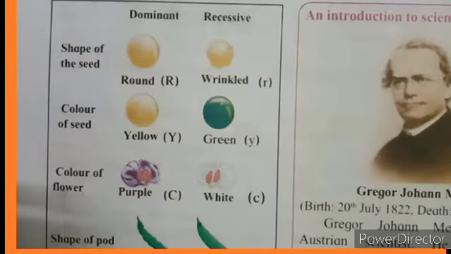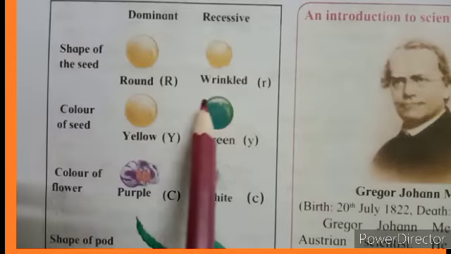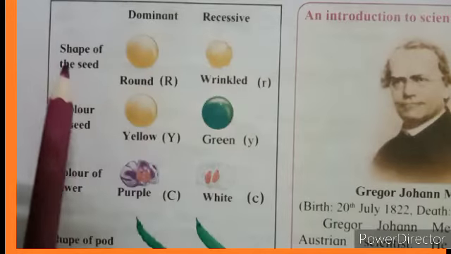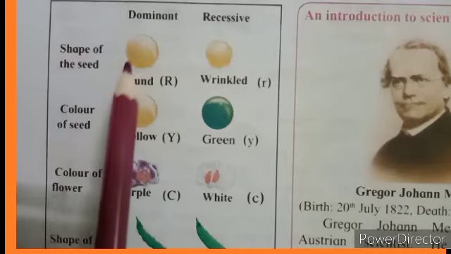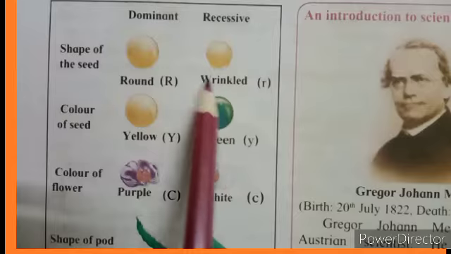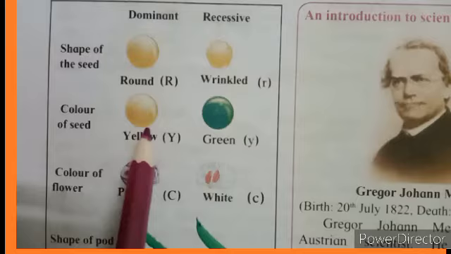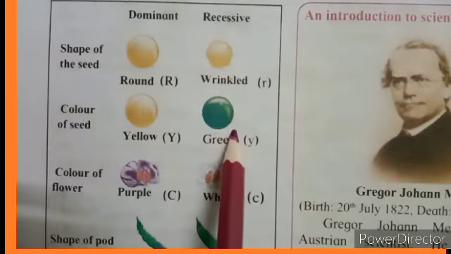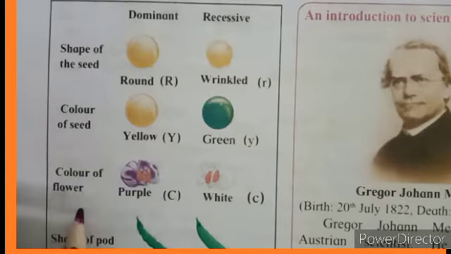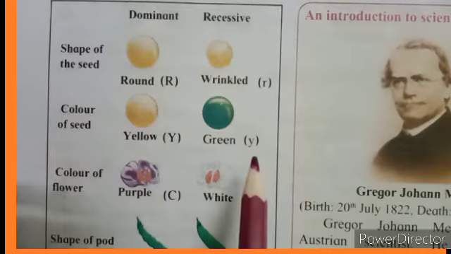Mendel chose pea plant for his experiments because pea plants show many dominant as well as recessive characters. Dominant characters like shape of the seed, it is round, and the recessive one is wrinkled. Then color of seed, yellow is the dominant character, green is the recessive character. In color of flower, purple one is the dominant character and white is the recessive character.